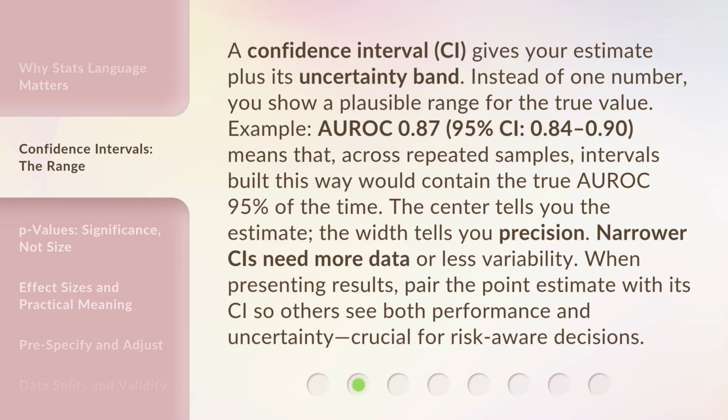The center tells you the estimate. The width tells you precision. Narrower CIs need more data or less variability. When presenting results, pair the point estimate with its CI so others see both performance and uncertainty, crucial for risk-aware decisions.